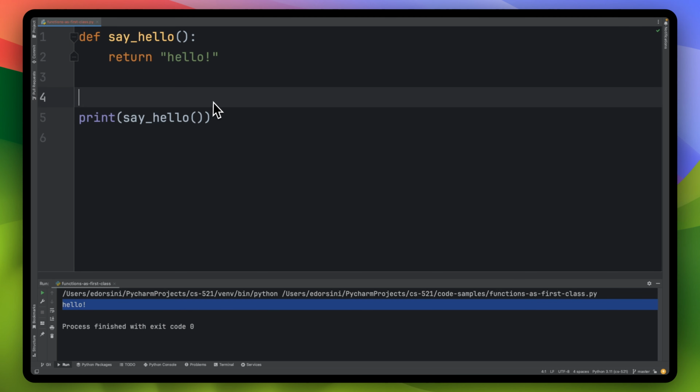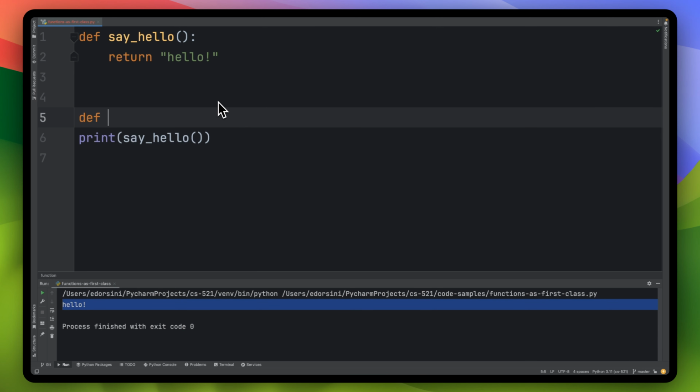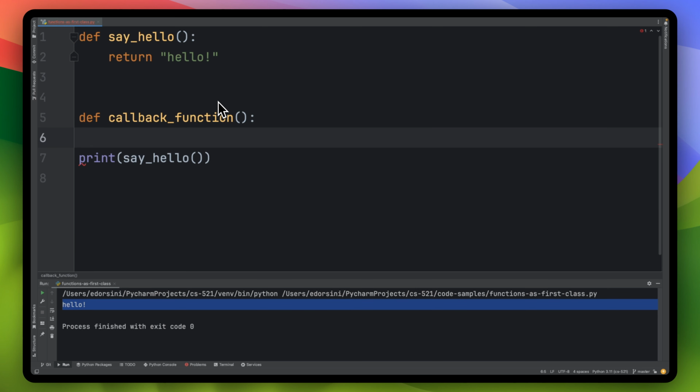And what we're going to do is create another function here, say callback function.